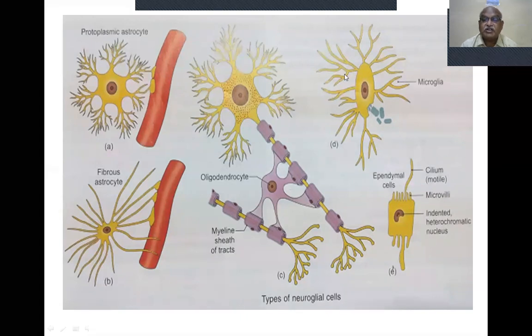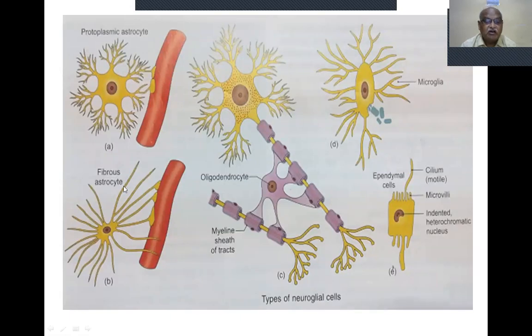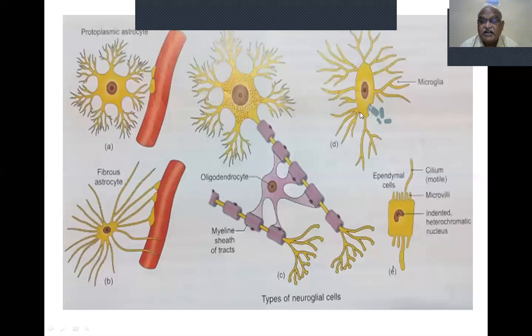So how are these projections? They are sharp, thin. This projection is long, slender. So like that. The cytoplasmic projections, because this is nothing but a cell. The center nucleus is there.